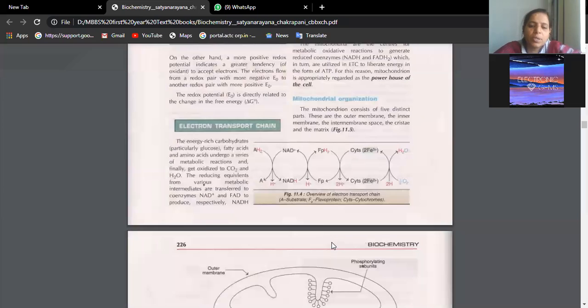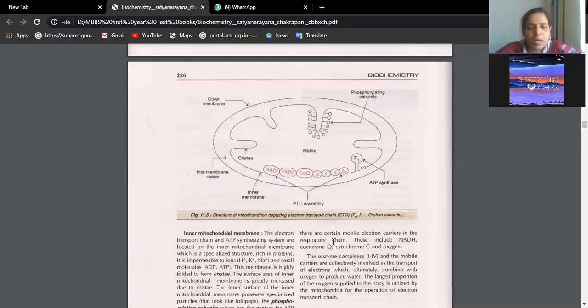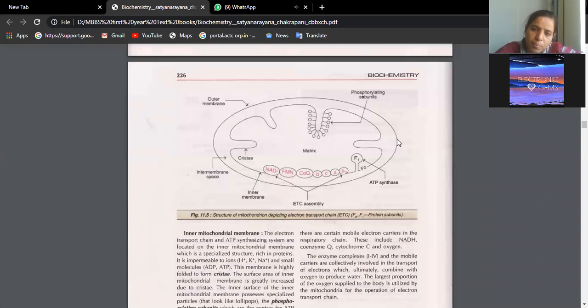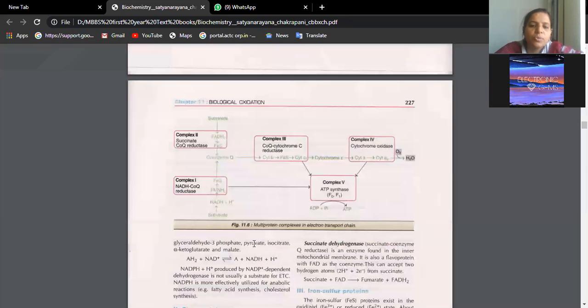Now let us go into the details of this electron transport chain. Basically, this takes place inside the mitochondria. Mitochondria has an outer membrane and an inner mitochondrial matrix. We have so many enzymes which are involved in the transfer of the hydrogen ions for the purpose of oxidation and reduction. See this picture also, I want you to practice, and I will come back to this picture because you need to learn this picture thoroughly.